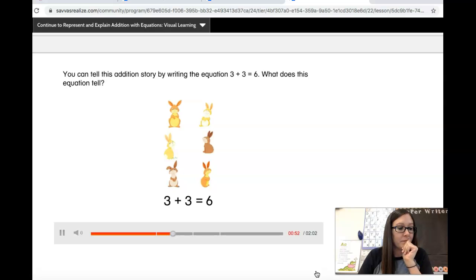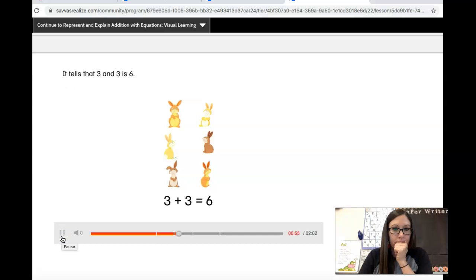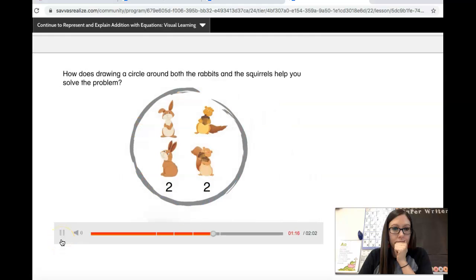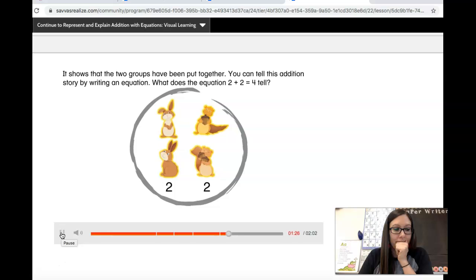What does this equation tell? It tells that 3 and 3 is 6. What addition story can you make up about these animals? There are 2 rabbits and 2 squirrels in the park. How many animals are in the park? How does drawing a circle around both the rabbits and the squirrels help you solve the problem? It shows that the 2 groups have been put together.